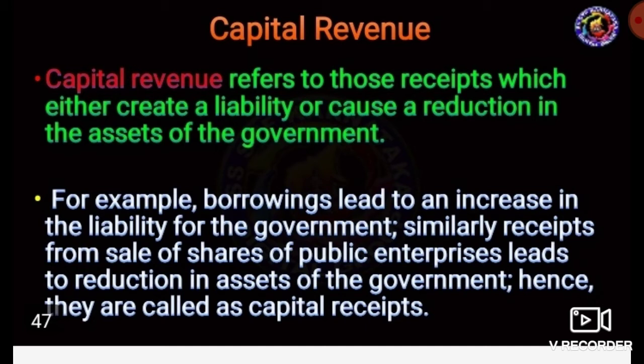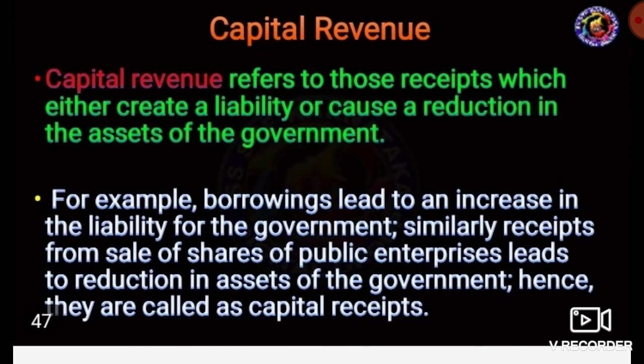Capital receipt means a receipt which either creates a liability or causes a reduction in the assets of the government. It is called capital receipt, capital revenue or capital income. For example, borrowings lead to an increase in the liabilities of the government. Similarly, receipts from the sale of shares of public enterprises of the government are called capital receipts.